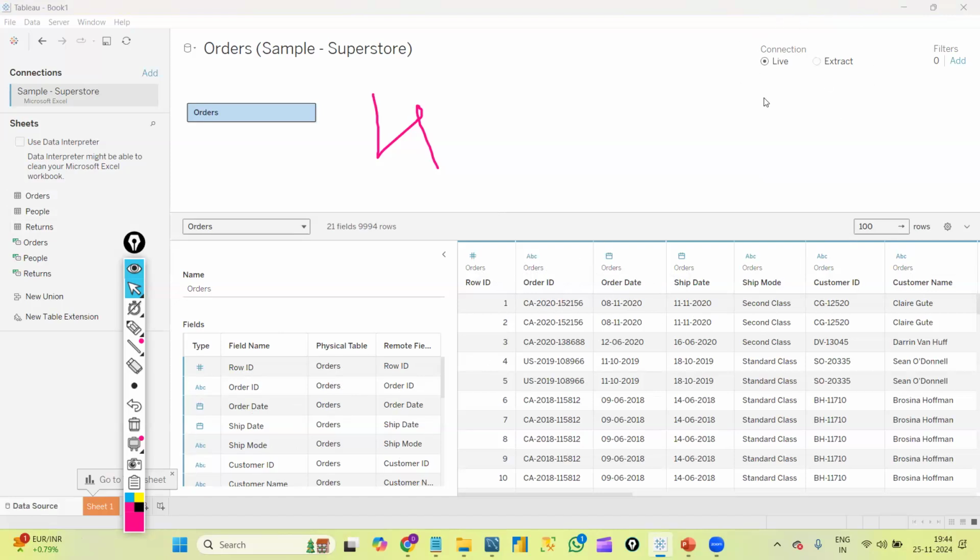And towards the top right, you can see something called Connection. In real time also, so many times whenever we are working, sometimes we will work on a live connection, sometimes we will work on an extract connection. This is nothing but Tableau connection.